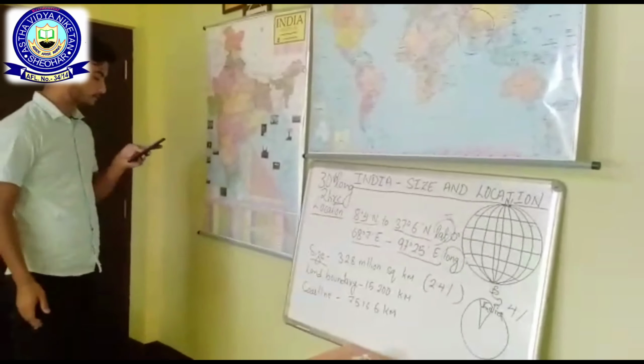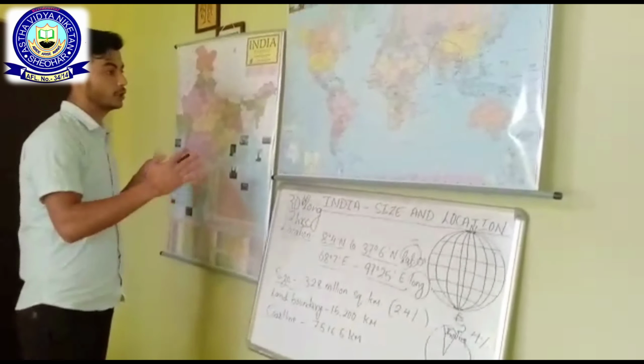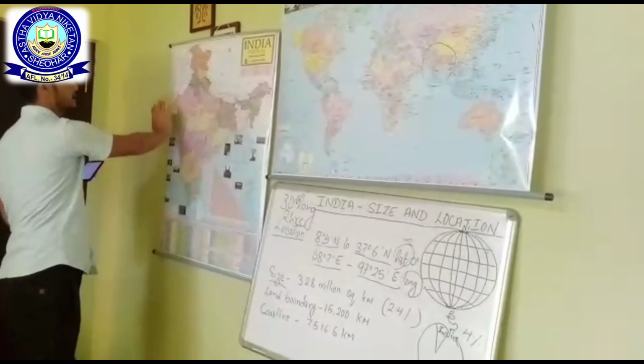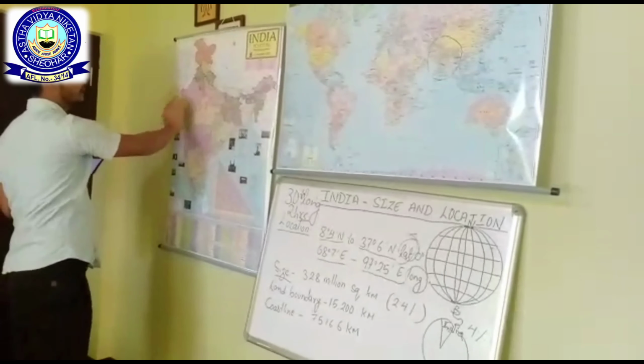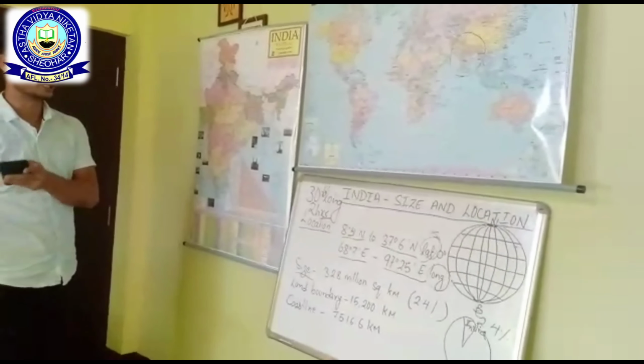If you look at figure number 1.3, you can find that the latitudinal extension as well as longitudinal extension is 30 degree.